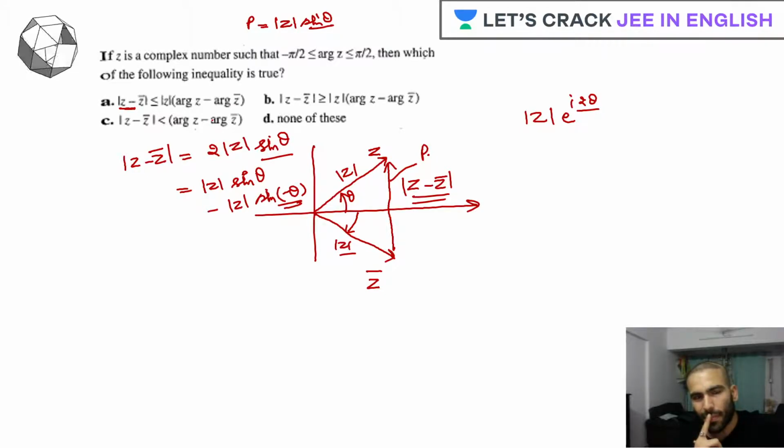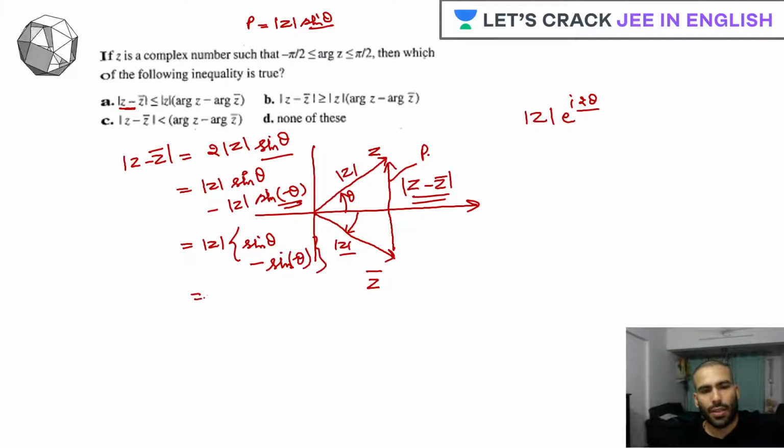Now, this is sine of theta minus sine of minus theta. This can be further written, as we already wrote, as twice of sine theta.